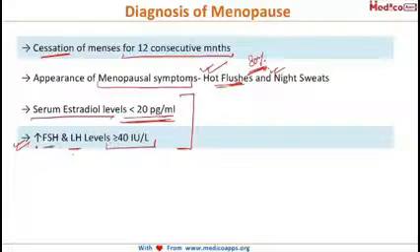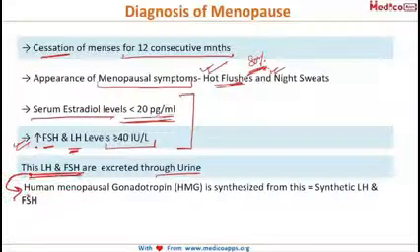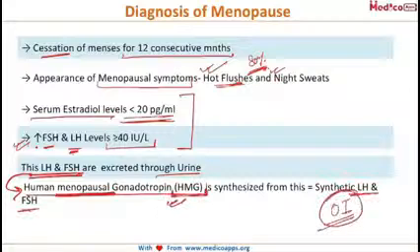Now this increased FSH and LH in the menopausal females is excreted via the urine. So in urine there will be increased LH and FSH levels, and this is used for the synthesis of HMG, human menopausal gonadotropin. As the name suggests, human menopausal gonadotropin is synthesized from the urine of the postmenopausal females. And this HMG, if you remember, we use in the ovulation induction. Why? Because it contains FSH and LH. And the levels of both these hormones are 75 international units in this HMG.